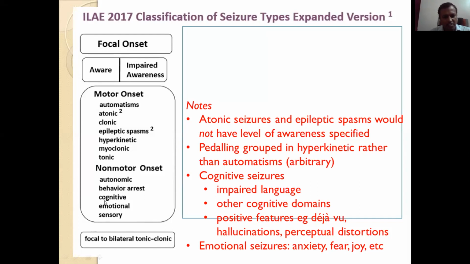And the last one is sensory. In sensory, there is abnormal perception of sensations like somatosensory, abnormal perception of touch, or olfactory, abnormal perception of smell, gustatory, abnormal perception of taste. So these are the non-motor onset seizures. Then comes focal to bilateral tonic-clonic seizures.